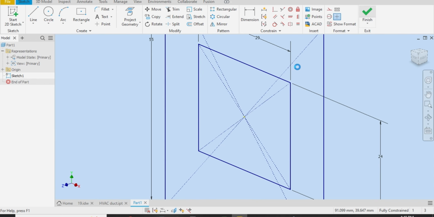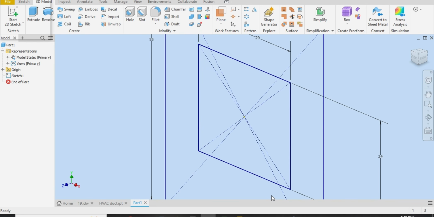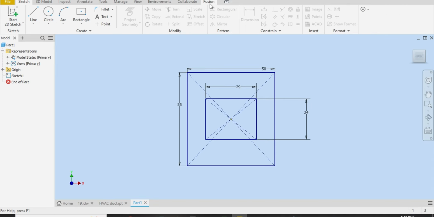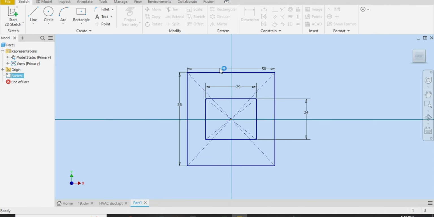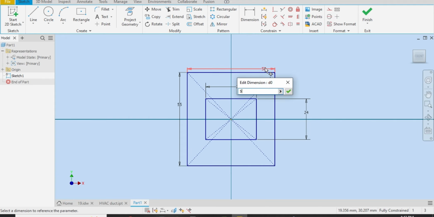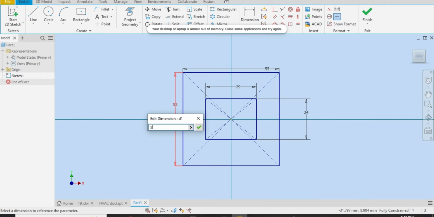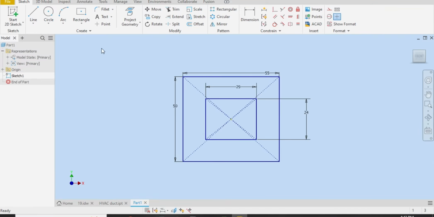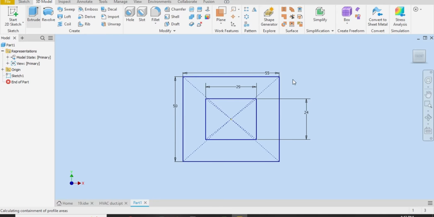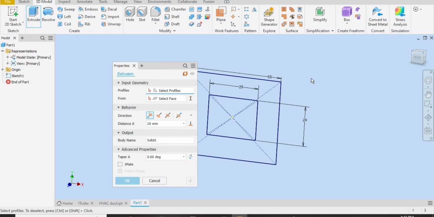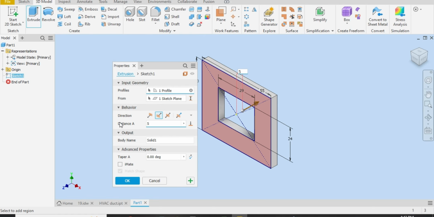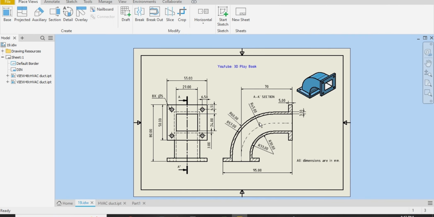These are center. Let me finish sketch. Let me go back to the sketch. This one. Let me give dimension 55 here and 50 here. Okay. Let me finish sketch. Go to the 3D model, select extrude. Let me select this face, choose this direction, and I will type 5 millimeter for the extrusion. Okay. Go back to the drawing sheet.